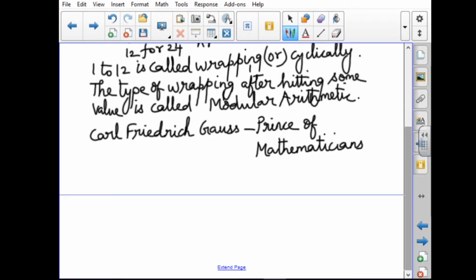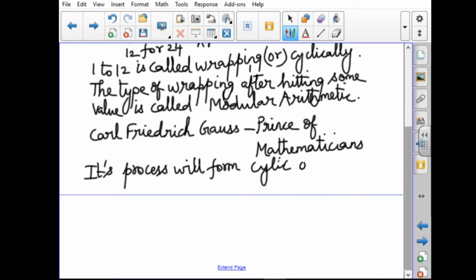Now next one, the process will form cyclic operations.